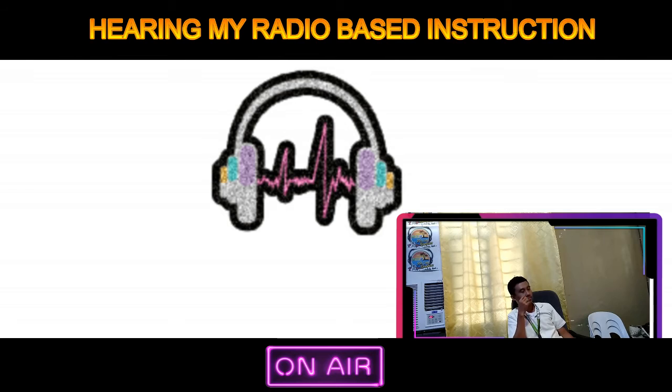Question number 3. How are ideas connected to each other? What is your answer? Correct. The ideas are connected to each other using the linking words. Number 4. What relationship of ideas are shown in the sentences? What is your answer? The excerpt shows giving of details and cause and effect relationship.